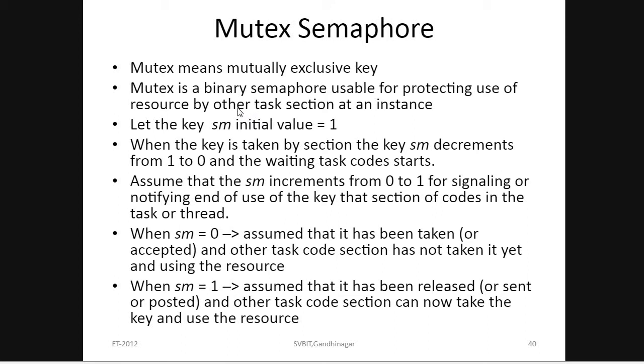A mutex is a binary semaphore usable for protecting the use of a resource by one task section at an instance. That means this binary semaphore or mutex is used for protecting the resources for a task section. At a particular time, if process P1 is accessing the resources, this mutex is protecting those resources for process P1.